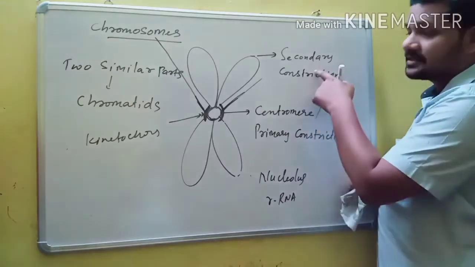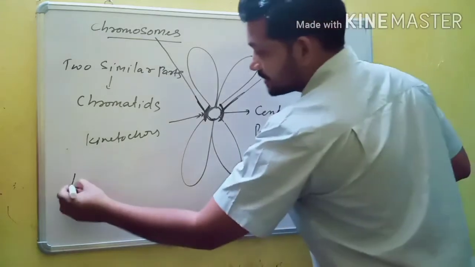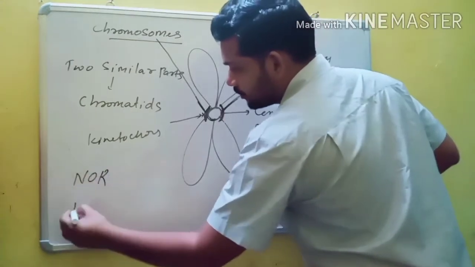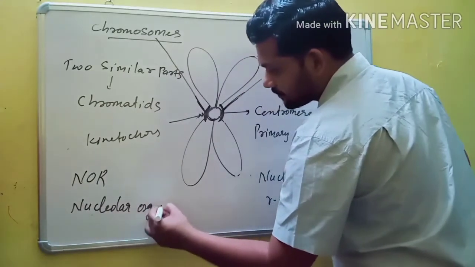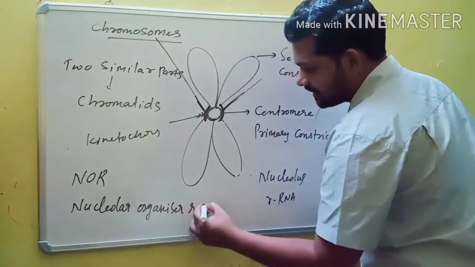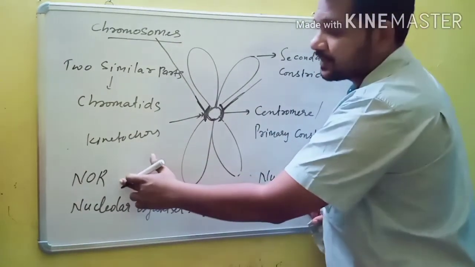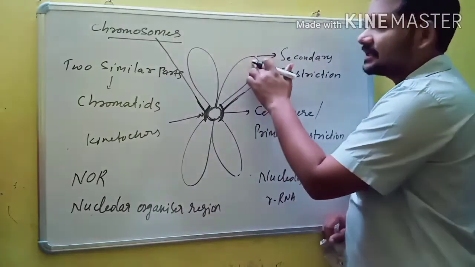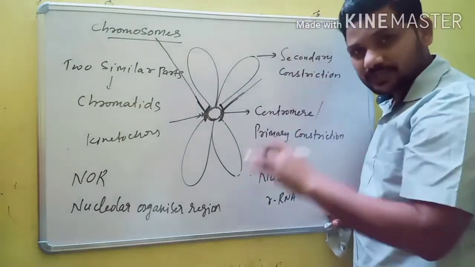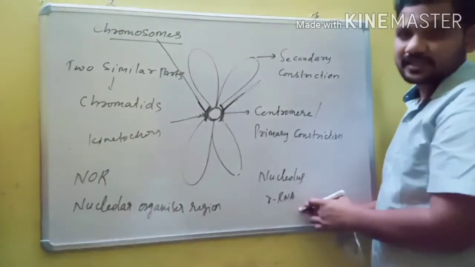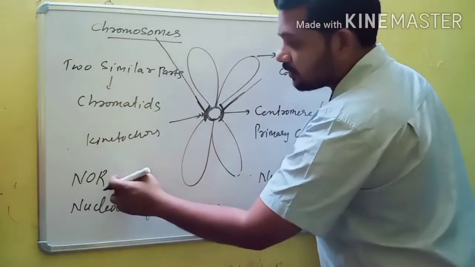The secondary constrictions which are specialized for synthesis of nucleolus and rRNA are called NOR, nucleolar organizer region. All secondary constrictions are not NOR. NOR means the secondary constrictions of chromosomes which are specialized for synthesis of nucleolus and rRNA.